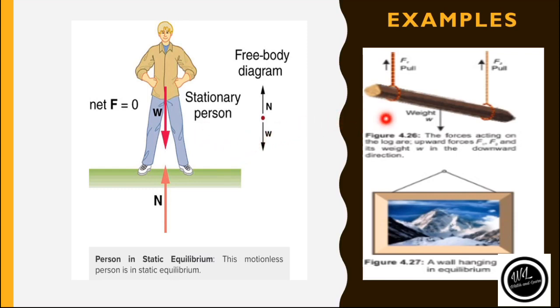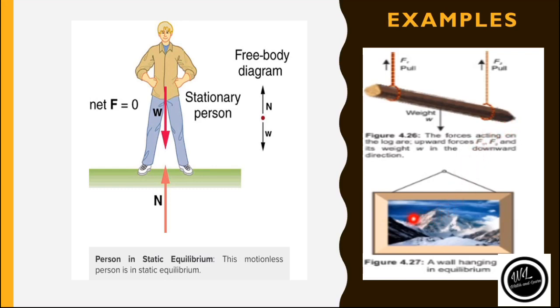Let's move on to example number 2. This is an example of a log. The forces acting on a log are upward forces. These are F1 and F2, while the downward force is the weight of the log. These upward forces will cancel the effect of the downward force, that is the weight of the log, and there will be no resultant force acting on the body, or we can say there will be no net force acting on the body. So this log will also be in a state of equilibrium.